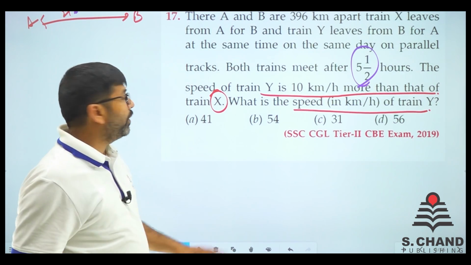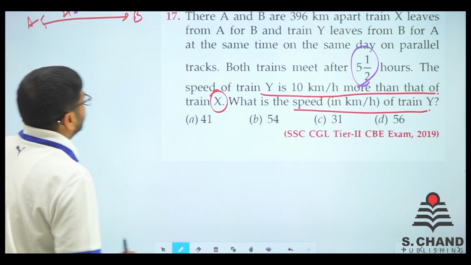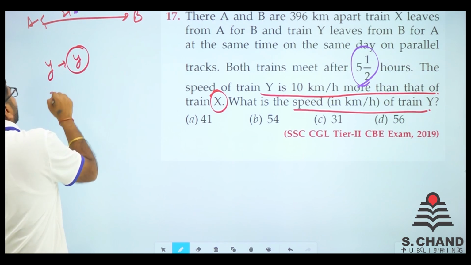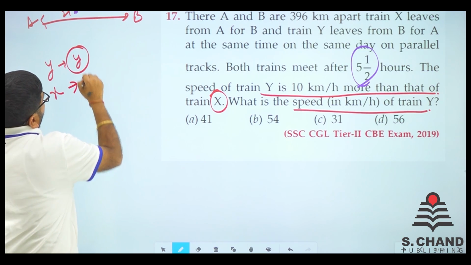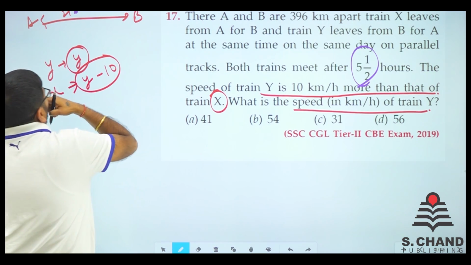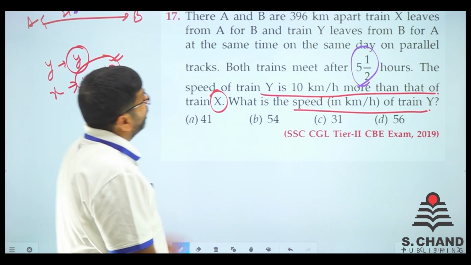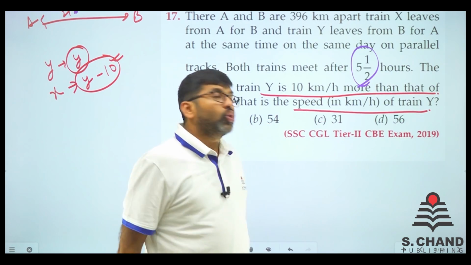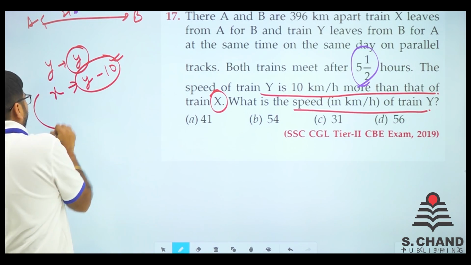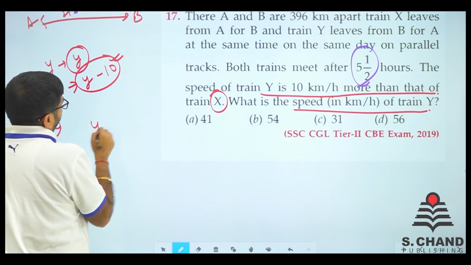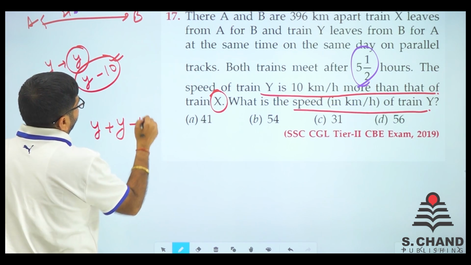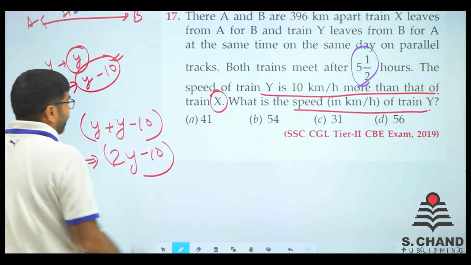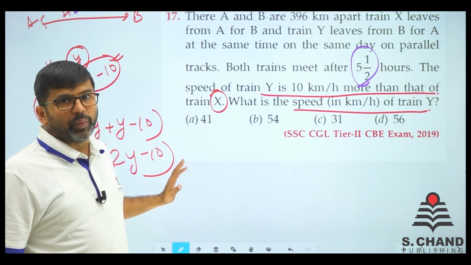Y की speed निकालनी है, right? Do one thing. See, let's consider this Y की speed as y only. So X की कितनी हो जाएगी? X will be like y minus 10. So Y की speed y and this is y minus 10. Now on the same day, they are moving in front of each other. So what will be the resultant speed? Resultant will be y plus y minus 10. So that is equivalent to 2y minus 10. That is the resultant speed of the trains.